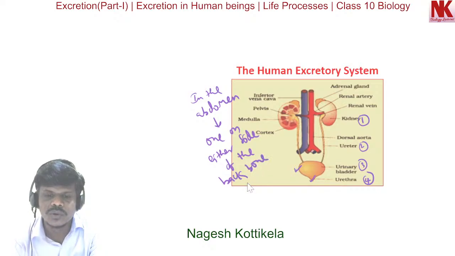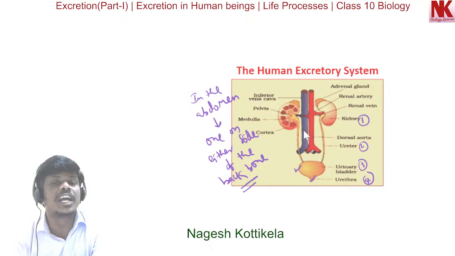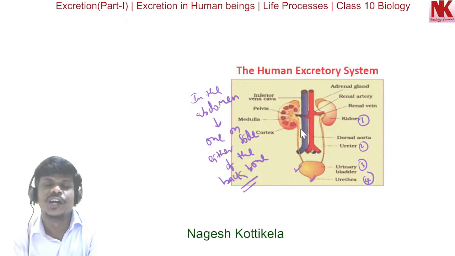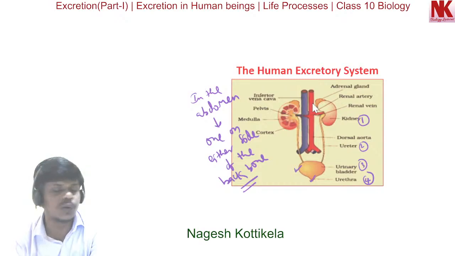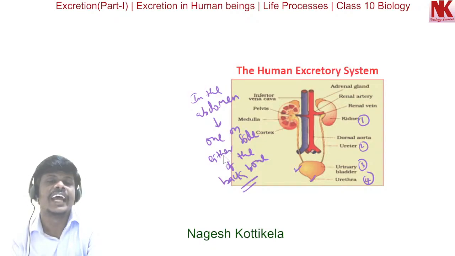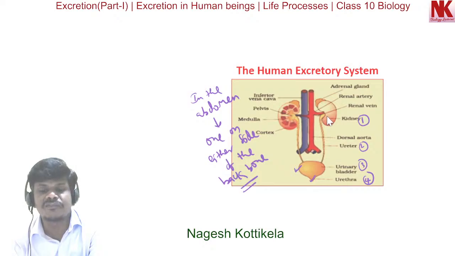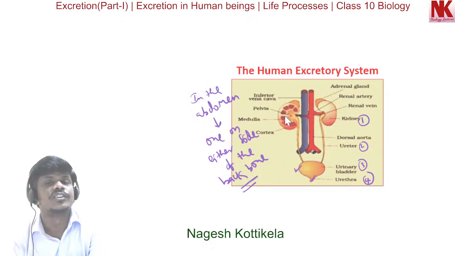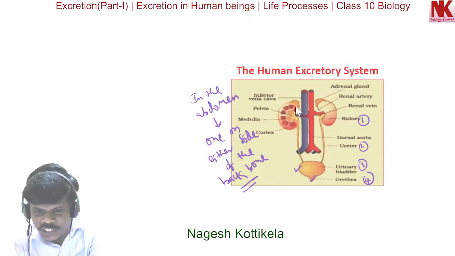So this is the location of kidneys in humans. I repeat this once again. Human kidneys are located in the abdomen, and these kidneys are one on either side of the backbone. This is the left kidney and this one is the right kidney. You can see the position.